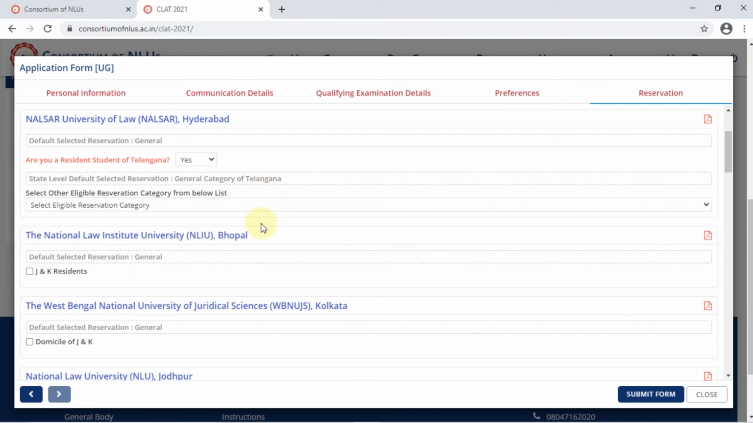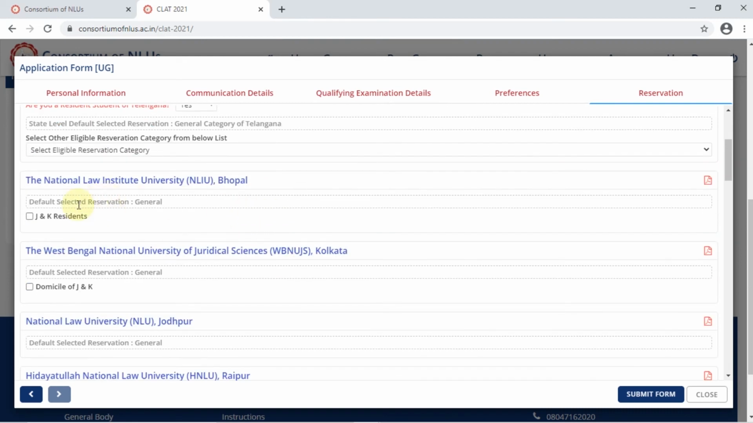Right? Like I was saying, some other universities, that is some other NLUs, also give some seats for J&K residents or domicile of J&K and all. So in case you do want to claim under that category, if you do belong to that category, you can click on the relevant options and then go ahead. But remember, whatever category you're clicking here, you should be able to produce documents supporting your claim, right? So ensure you have those ready at the time of your admission.